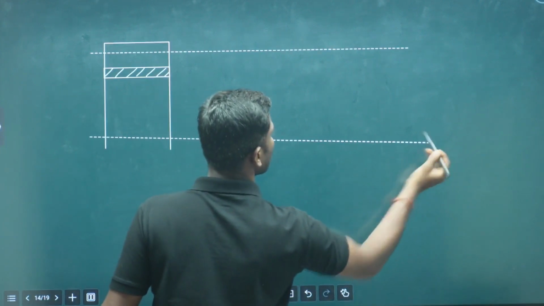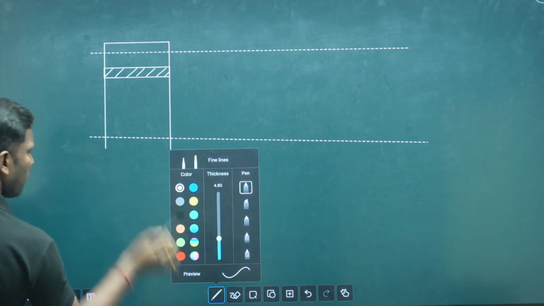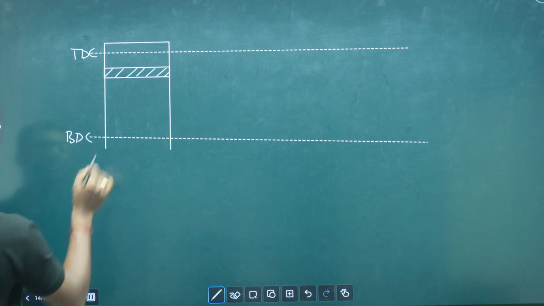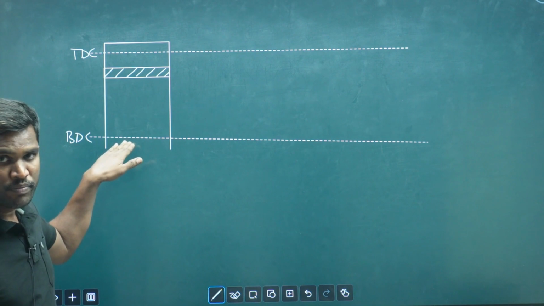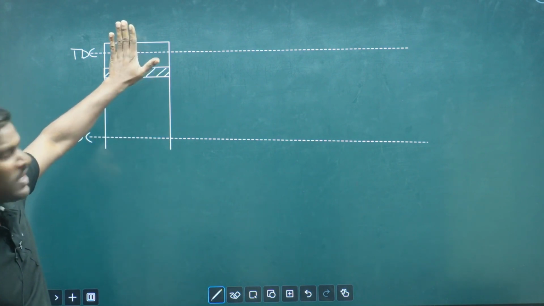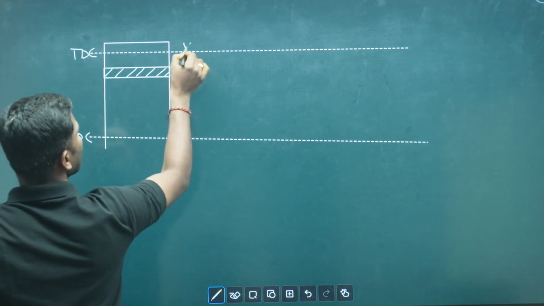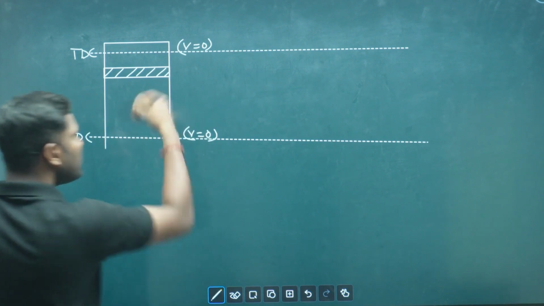When the piston reaches the bottom dead center, its velocity becomes 0 and it changes its direction and moves towards the top dead center. When the piston reaches the top dead center, here also the velocity is 0, and it changes its direction.